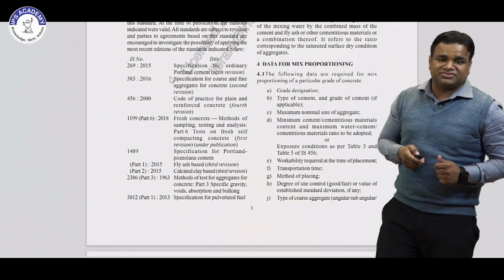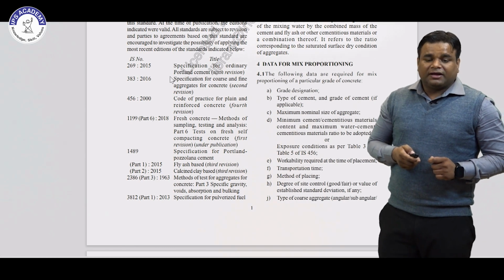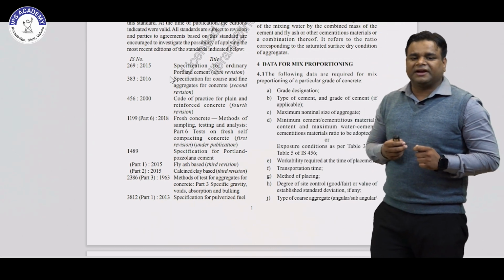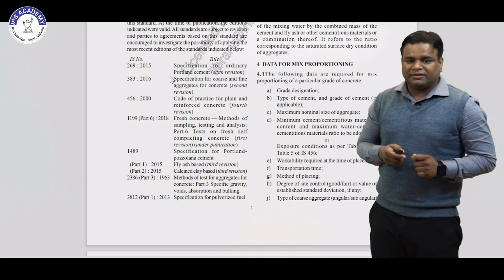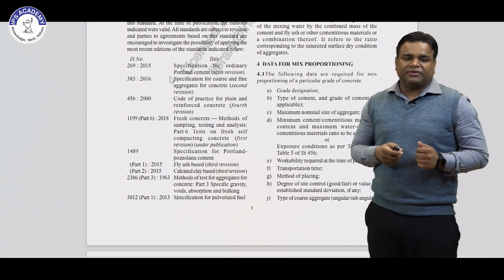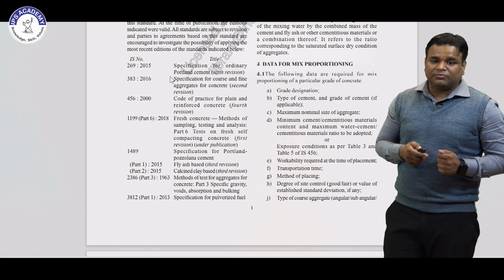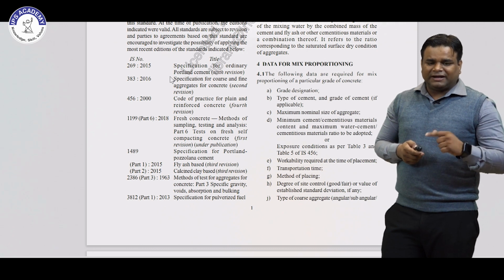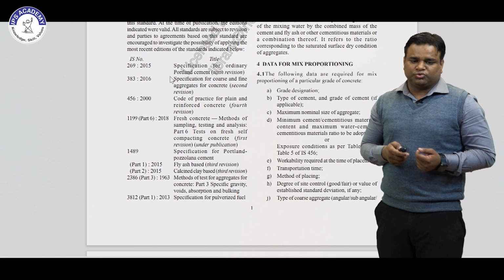First one is grade designation, then type of cement, grade of concrete, grade of cement, just like OPC. If you are using OPC, then 33 grade, 43 grade and 53 grade are applicable. Then maximum nominal size of aggregate, as we discussed in our previous lecture. Then minimum cement content and cementitious material, maximum water cementitious material ratio to be adopted, which is given in table number 3 and table number 5 of IS 456 2000.